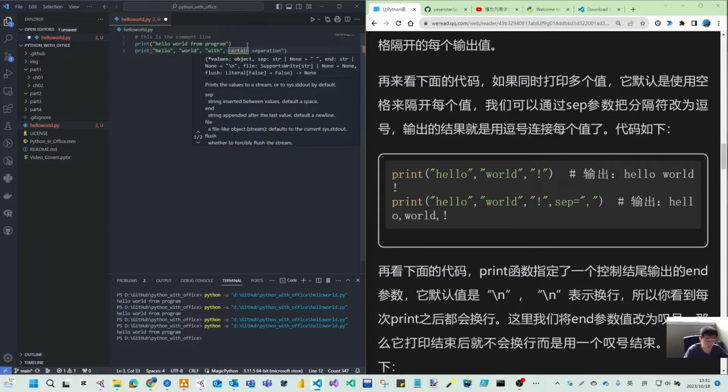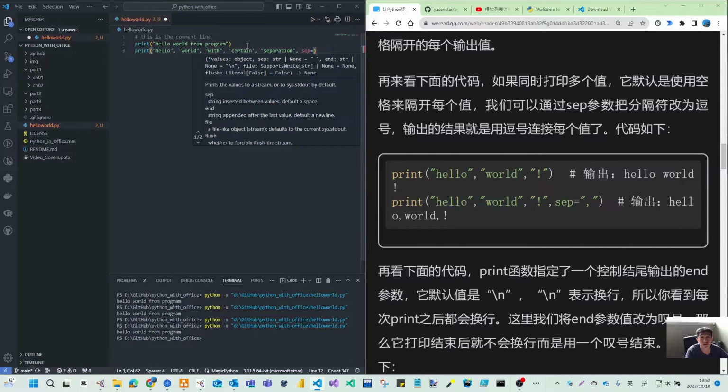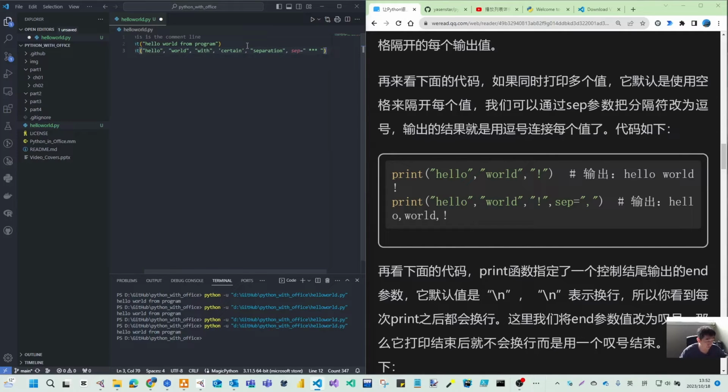By the way, you can use the single or the double quote, even mixed, as long as you have them in the same pair. That will be fine. So let's see. For the separator, maybe this one. I want them separated by three stars, with one space before and one space after. So if I run this, maybe I give it this return.